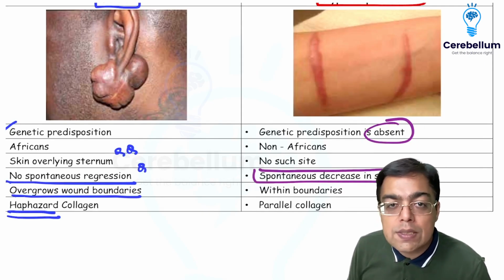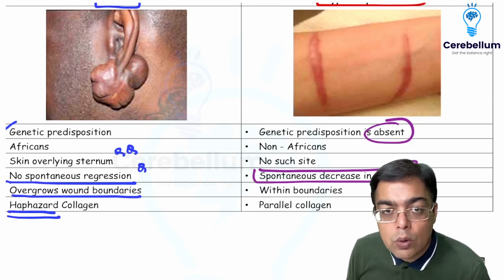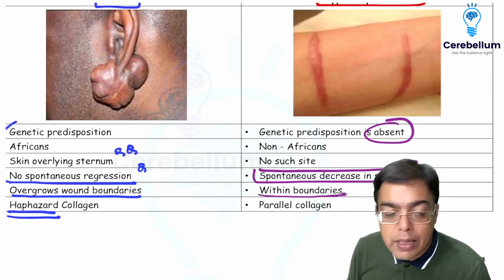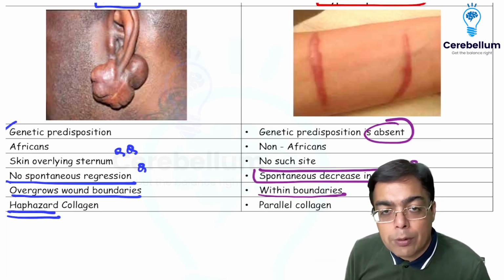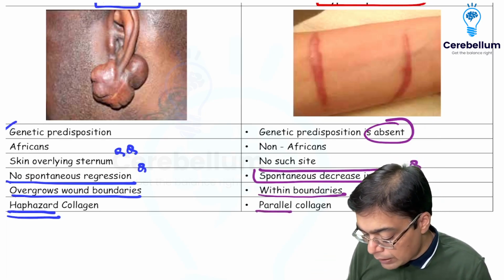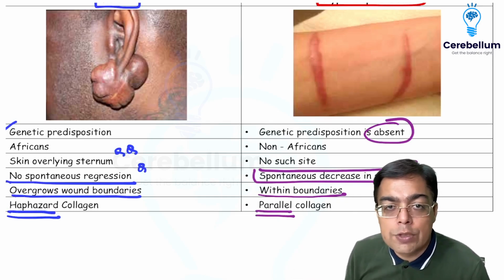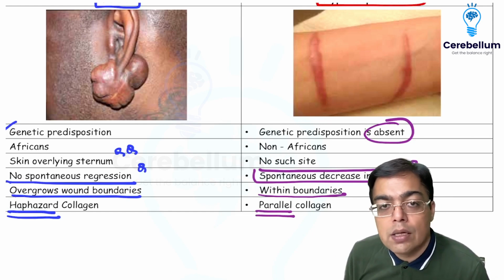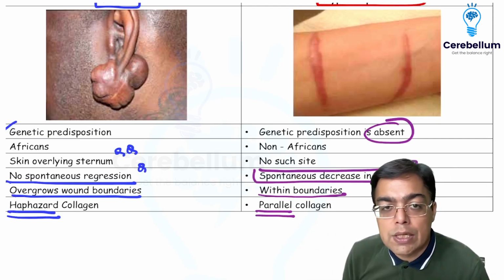Hypertrophic scar in that sense is relatively good because it still respects boundaries. What I mean by that is that it is going to be still present within the boundaries. And perhaps one of the reasons is because the collagen fiber deposition in case of the hypertrophic scar is in the form of a parallel deposition. So presence of a zigzag or a haphazard arrangement or a thick kind of collagen fiber deposition can be seen in case of keloid, whereas relatively parallel and thinner collagen fibers deposition is going to be seen in case of hypertrophic scar.